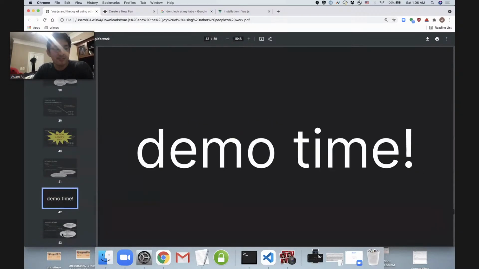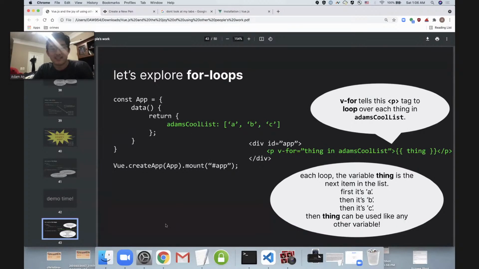So yeah, that's for loops. And let's take a closer deep dive into that code, where the v-for that I've got over here is Vue's way of telling the p tag to loop over each thing in Adam's cool list, as I've got here in my code, and then make a copy of itself for each loop.